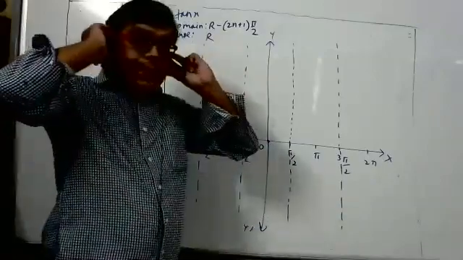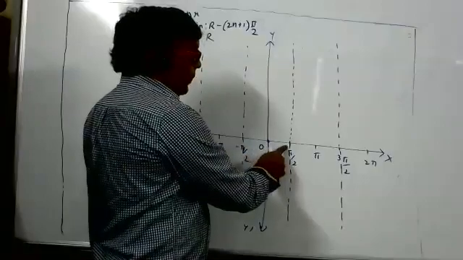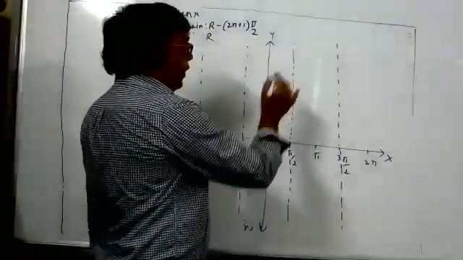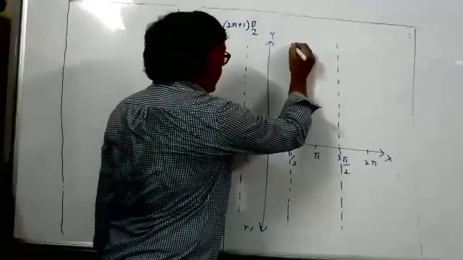Student who has asked this graph of tan x. Sir, from 0 to pi by 2, tan x will increase from 0 to infinity, because tan 0 is 0 and tan pi by 2 is infinity. So one thing is very clear: tan pi by 2 will become infinity. So it will approach infinity.